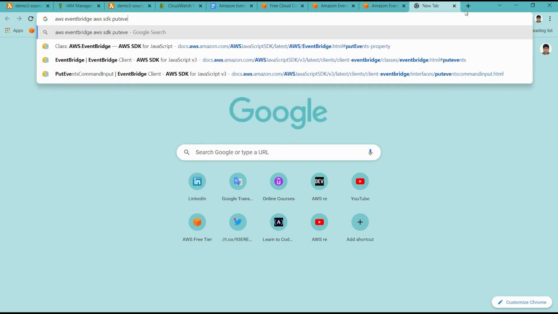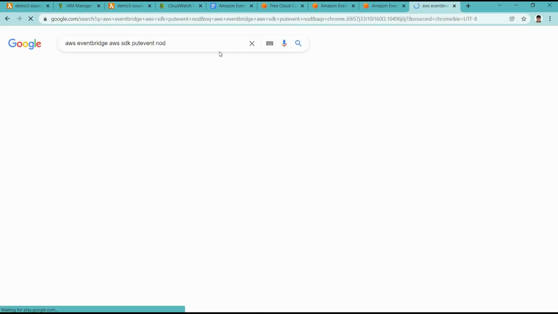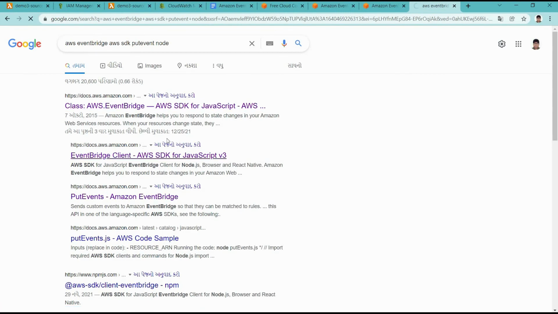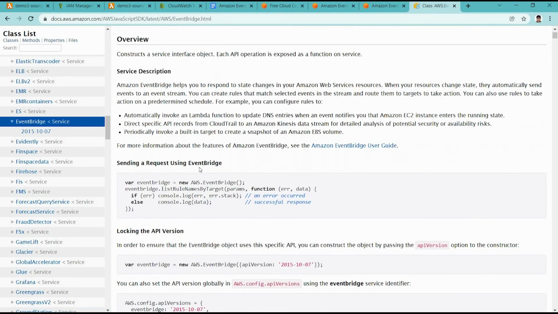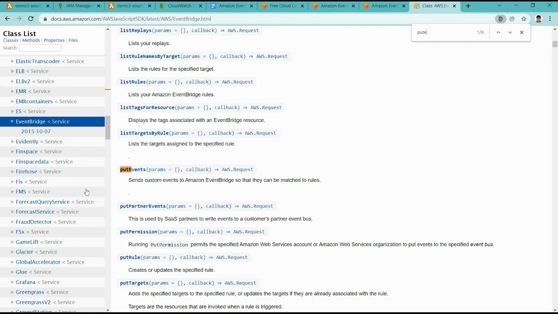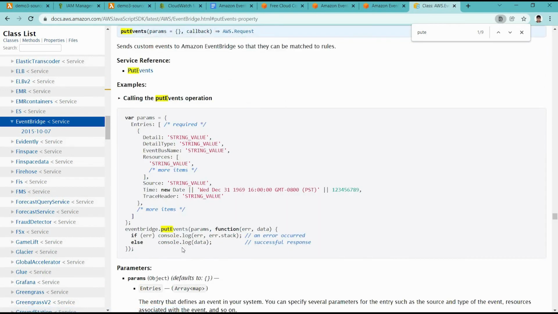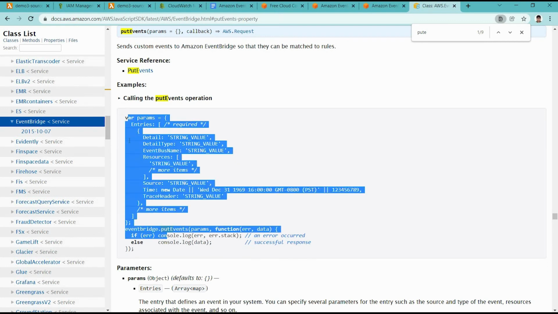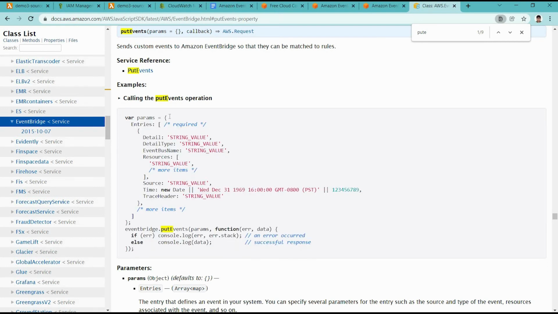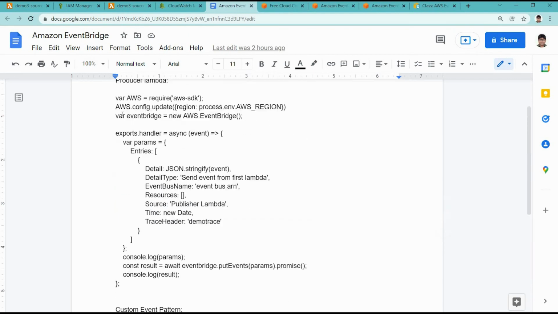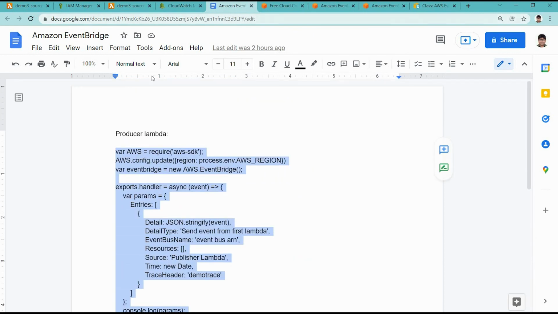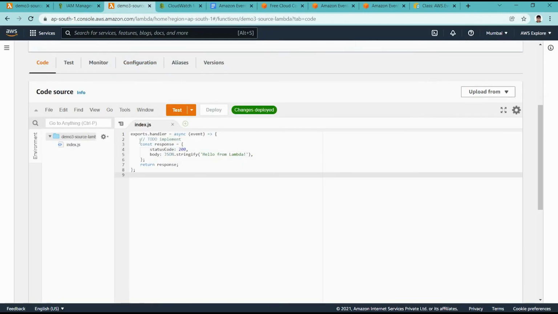Put event. Okay, so it will directly take you to that particular page where the demo will exist. You can take this put event code from here, and this code will be helpful to do this operation. For now I already have this pattern ready in my document, so it will save us time, and I am putting this logic inside this particular lambda.